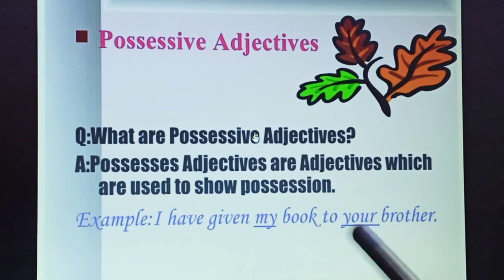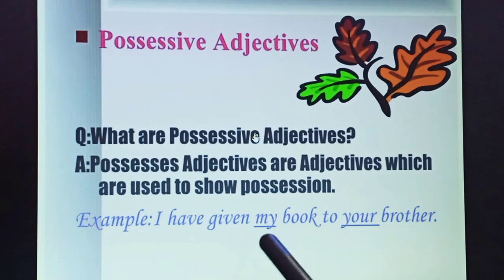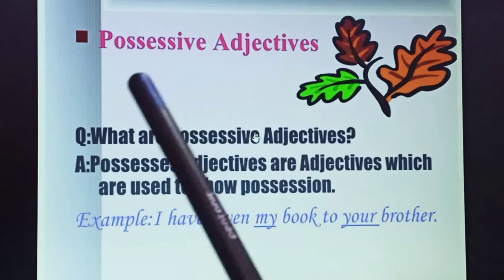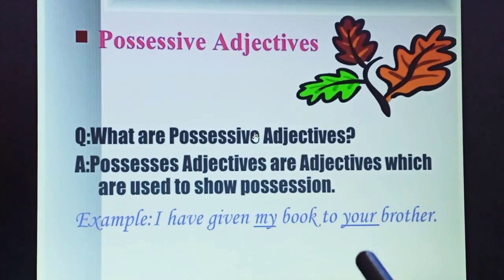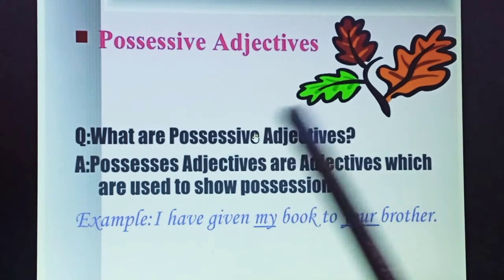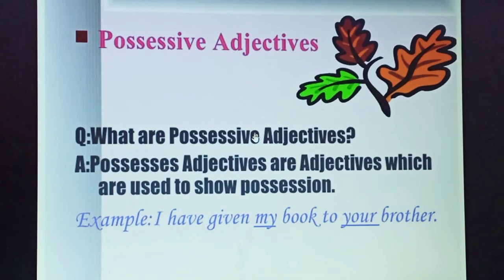Another example which you can see in the slide below the description: I have given my book to your brother. So here, my is what? A possessive adjective. And your is what? It is also a possessive adjective. Why is it a possessive adjective? Because it is used to express ownership or relationship. That's why it is.